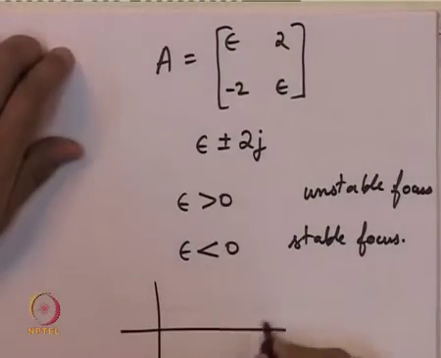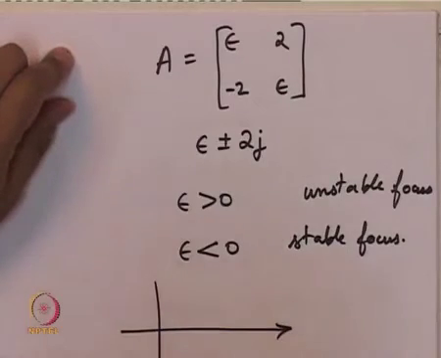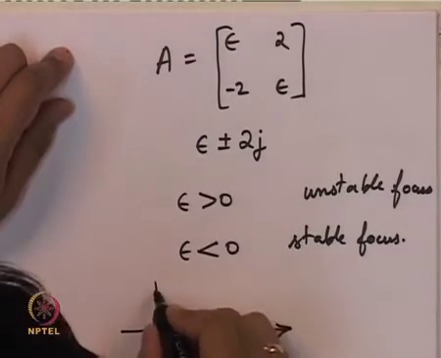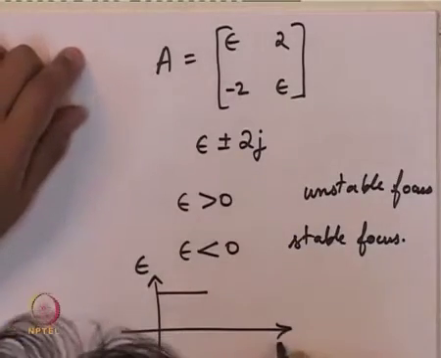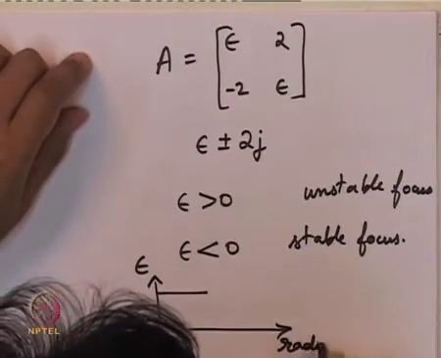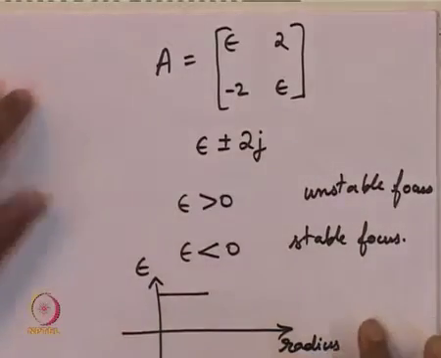So this is what we will say: if this is our epsilon value, and this is, let's say, the radius, the distance of the point from the origin.